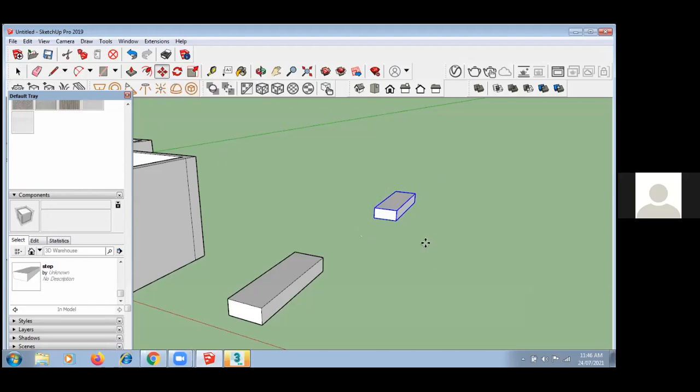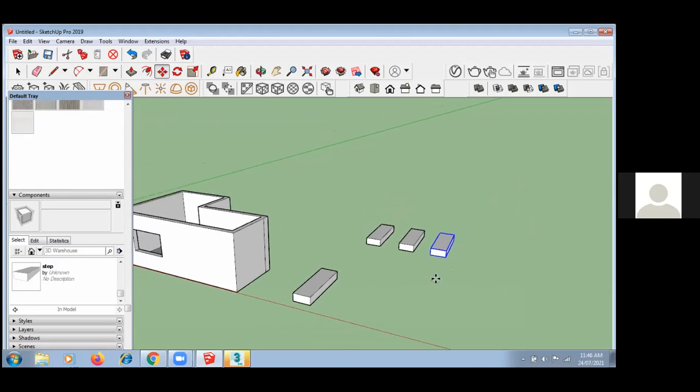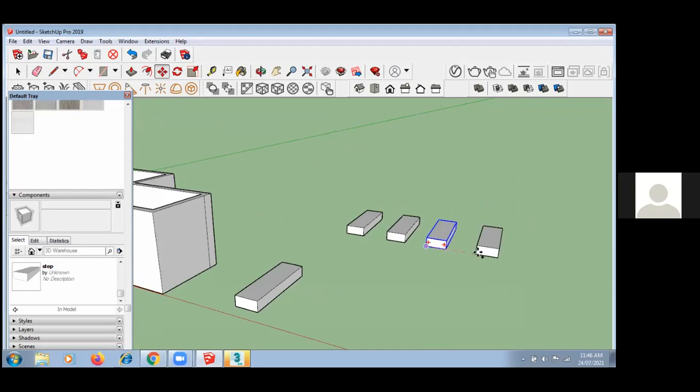Now I want more copies of this. If I want to copy, you have to select move, and with control you can make a copy. You have to press control, and with left click you can move your object. Okay, so it is very fast to create this kind of design. Now suppose I want 5 objects. I have to press control again, click, and just type 5x.